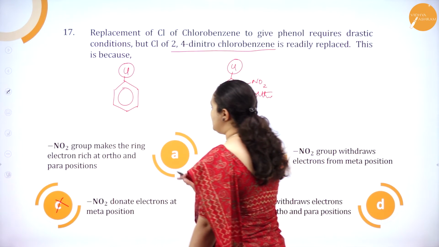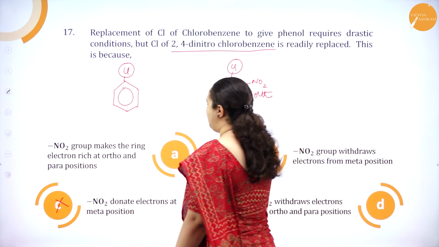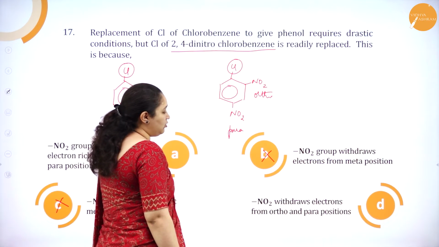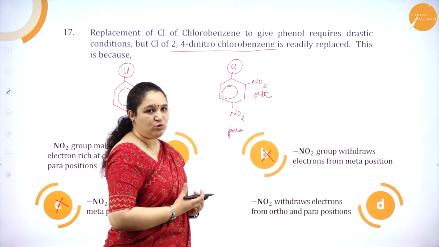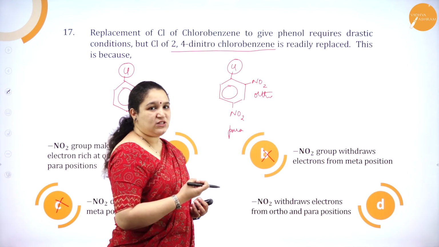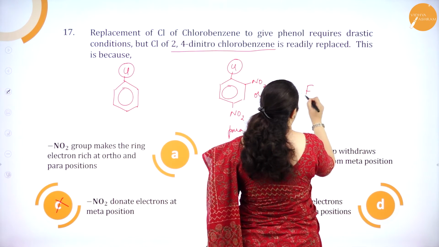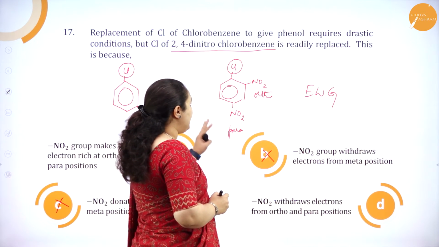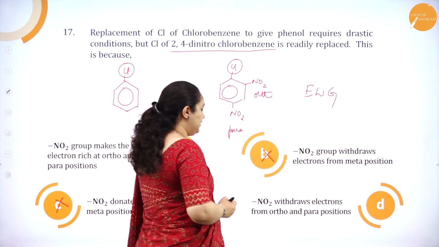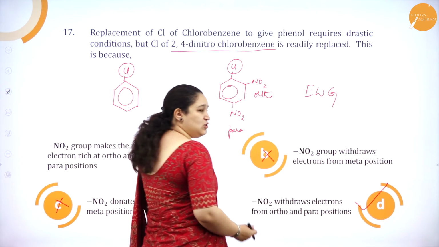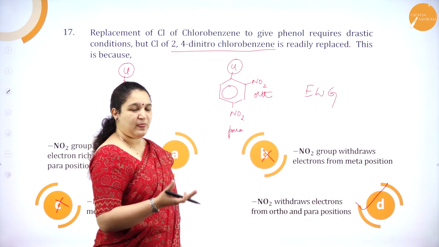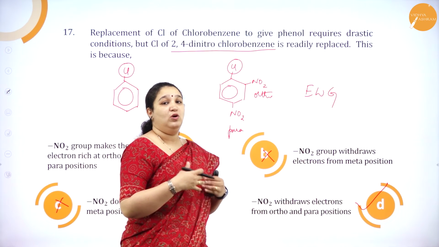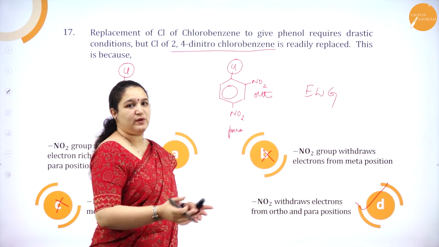We'll see, NO2 group makes the ring electron rich at ortho and para position. NO2 group withdraws electron from ortho and para position. What is the nature of the NO2 group? It is withdrawing in nature. So it is an electron withdrawing group. Correct? So the reaction becomes easy because NO2 withdraws electron from ortho and para position. So if you know the nature of NO2 groups and where exactly it's present, you can choose the correct answer even if you didn't know the exact reasoning before you read this question.